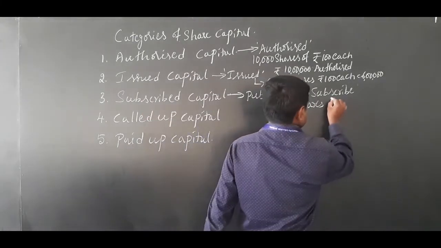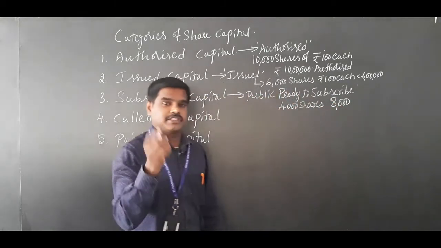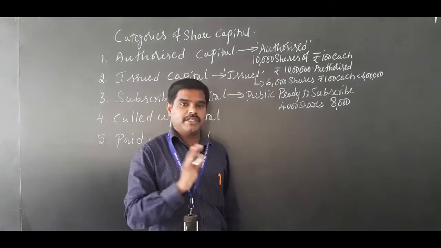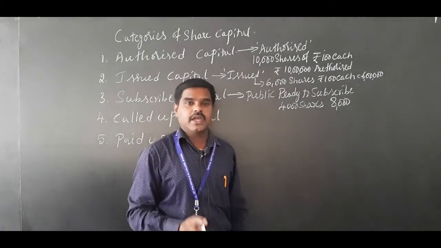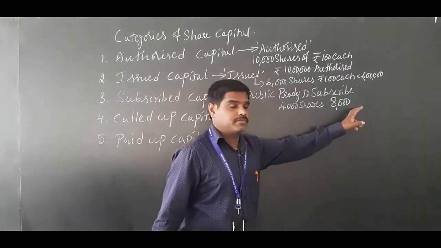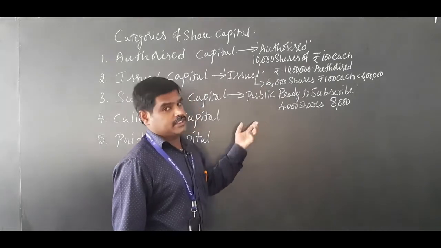Sometimes 8,000 shares are ready to be purchased. The public is ready to purchase 8,000 shares, but the company is offering only 6,000 shares. Okay. So this is called over subscription. And this is called under subscription. Or the 6,000 shares can be fully subscribed.